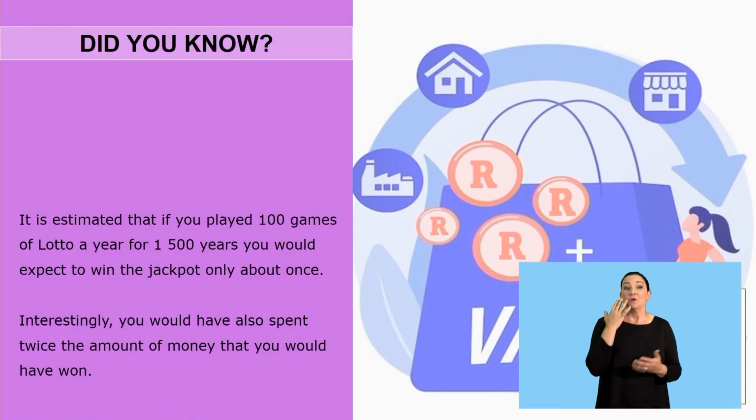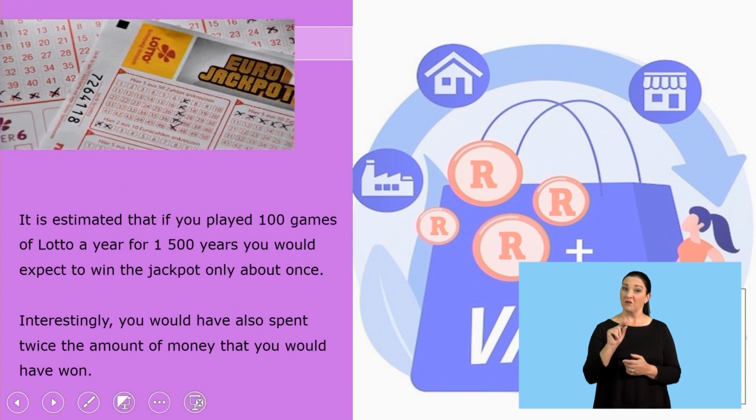But before I start with the lesson, let me quickly check with you. Did you know that it is estimated that if you played 100 games of Lotto a year, for 1,500 years, you would expect to win the jackpot only once? And interestingly, you would also have to spend twice the amount of money that you would have won. So that is quite interesting.